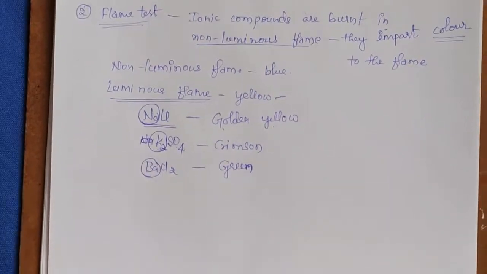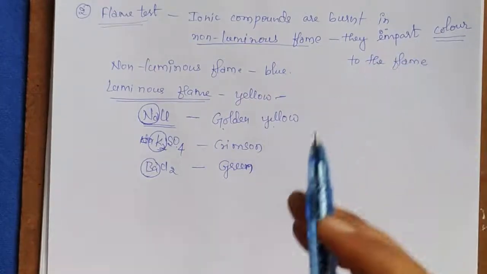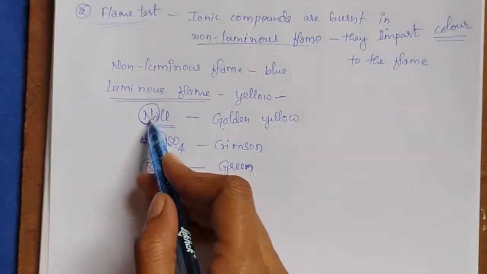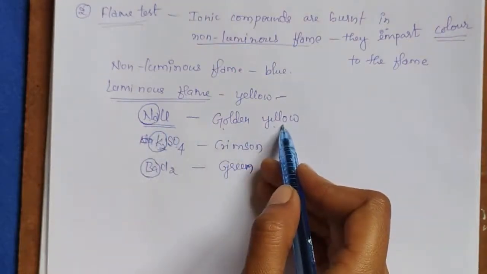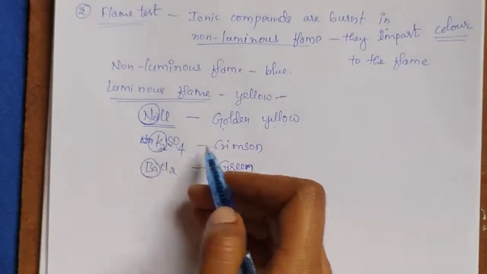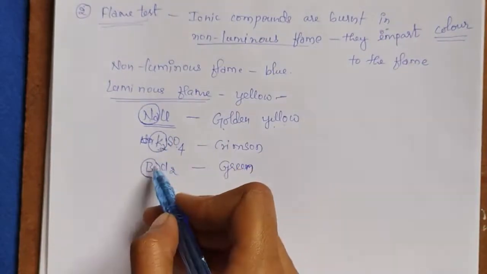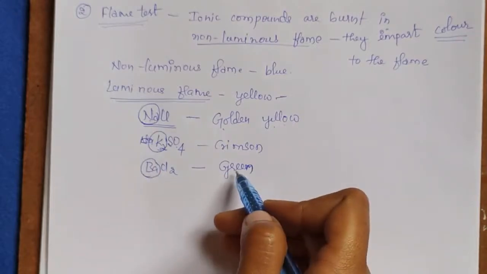Like this, when ionic compounds are heated in a non-luminous flame, they impart a characteristic color to the flame. If the ionic compound has a sodium ion, it imparts golden yellow. If it has a potassium ion, it imparts crimson. If it has a barium ion, it imparts green.